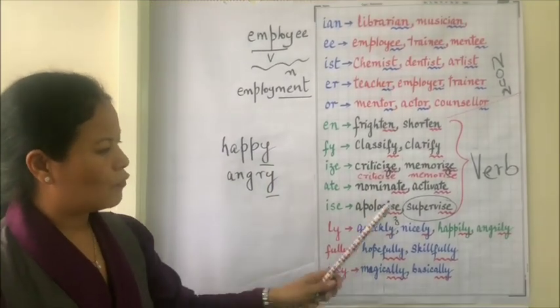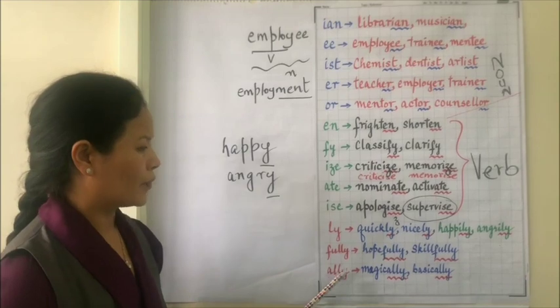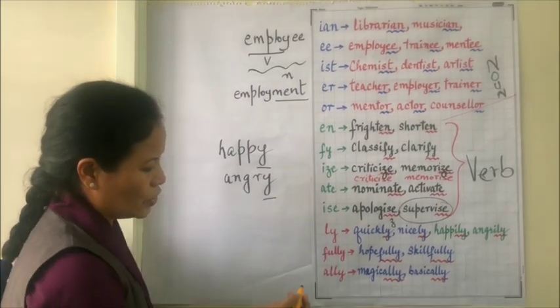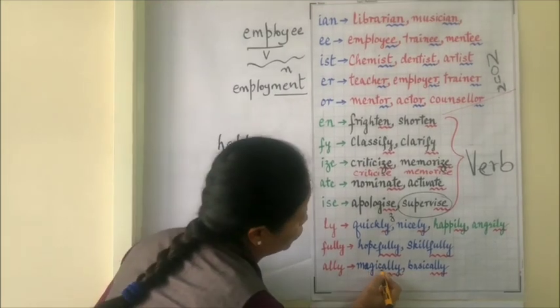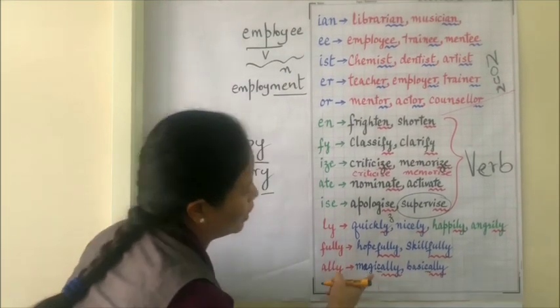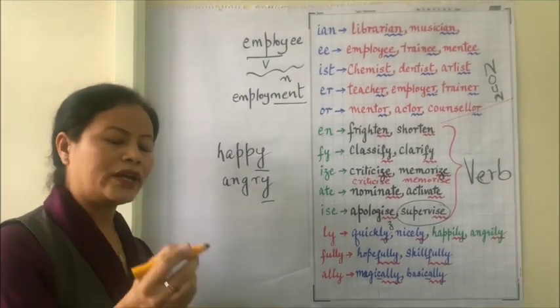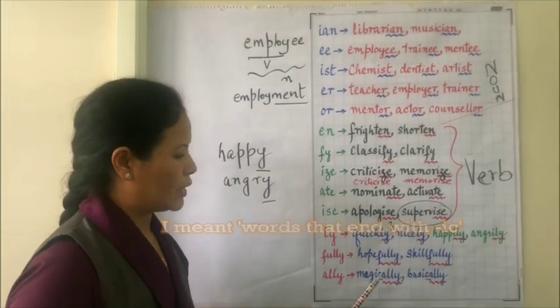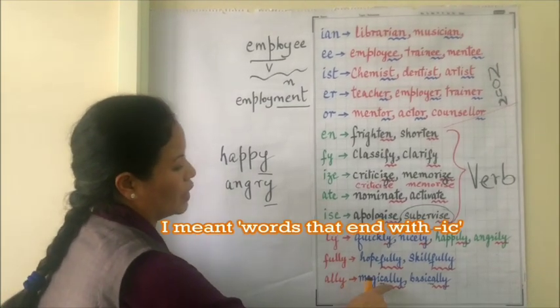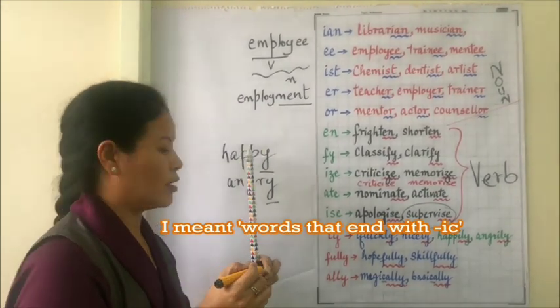And then we have hopefully, skillfully, and magically, basically. Here I want you to notice the letter C. Whenever we have a word that ends with C, we have to add A-L-L-Y.